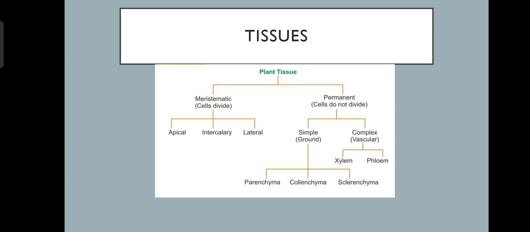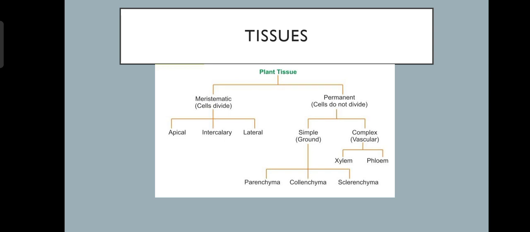Firstly we will discuss the meristematic tissue. This meristematic tissue consists of actively dividing cells and is present in the growing regions of the plants, that is the tips of roots and stems. The cells can be round, oval, rectangular, but there are few things they have in common: they are packed closely without intercellular spaces.